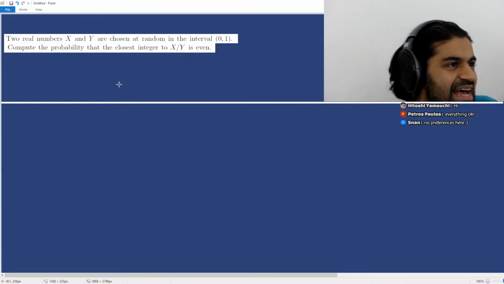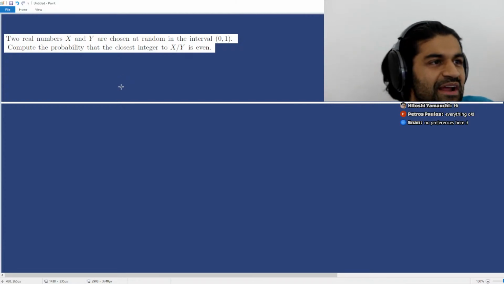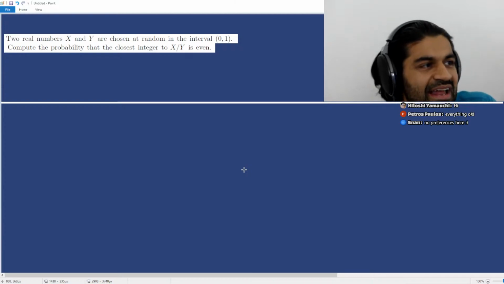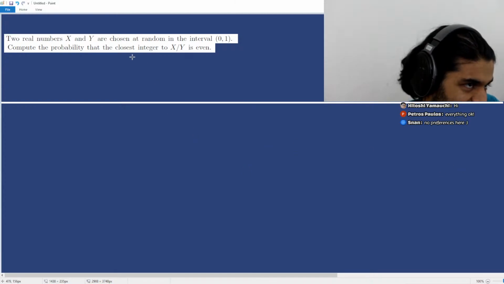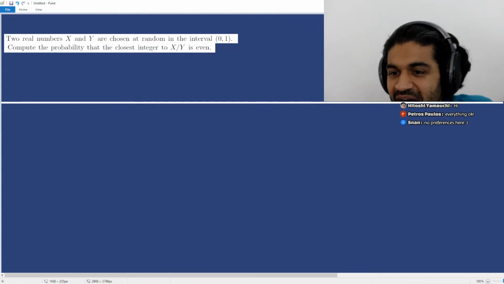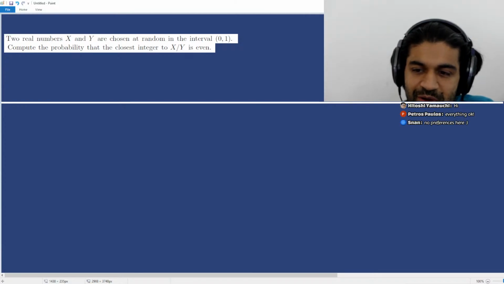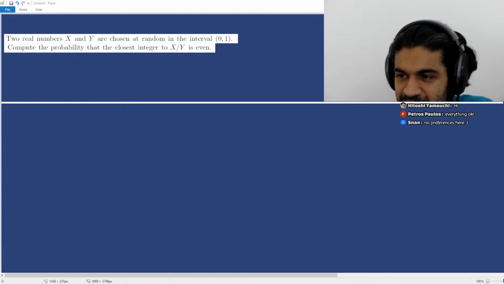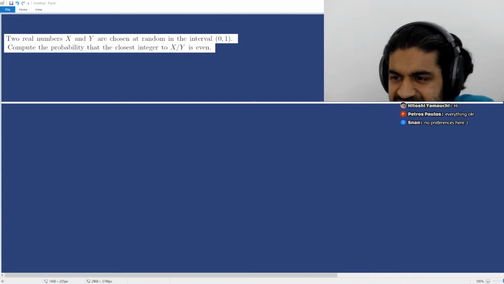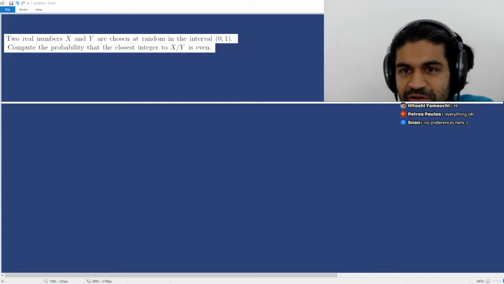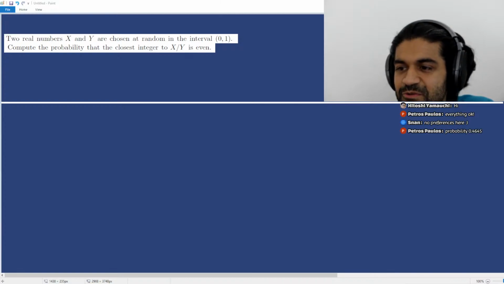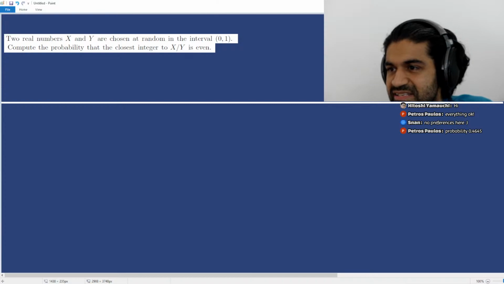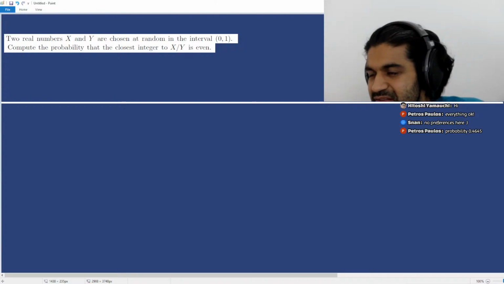2 real numbers, x and y, are chosen at random in the interval 0, 1, and you want to compute the probability that the closest integer to x over y is even. Okay. In order to do this problem, you have to first ask yourself the question, what exactly does it mean for the closest integer to x over y to be even? Like, how do you algebraically state that?